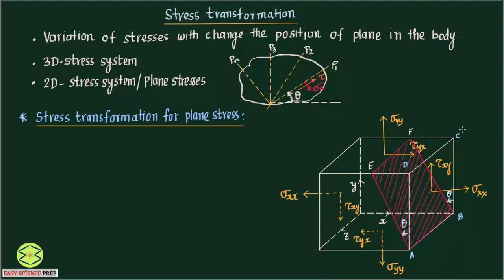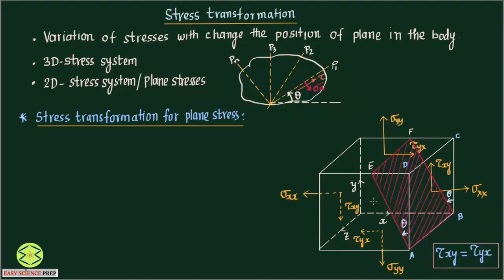If you look at here, there is a vertical plane A, B, C, D. On that plane, a normal stress of sigma xx and shear stress of tau xy is acting. Similarly, on this horizontal plane, the normal stress sigma yy and shear stress tau yx is acting. Please remember, tau xy and tau yx are equal. They are called as complementary stresses. So tau xy is equal to tau yx.